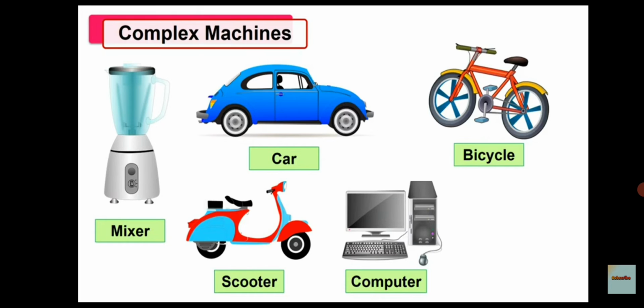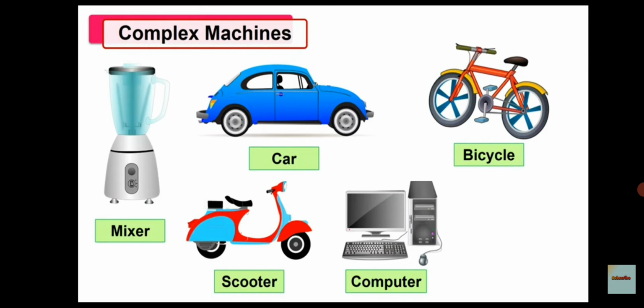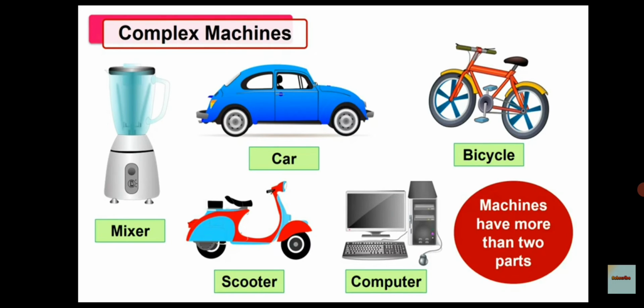If we will observe this picture, we can see these machines are composed of many parts which carry out many work or many processes for completing a task, and for this purpose the parts are joined to one another. But what we call such machines?